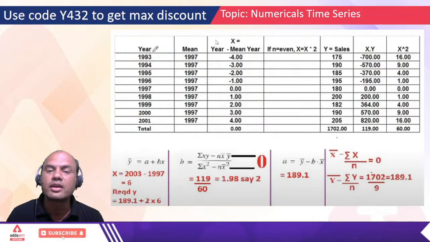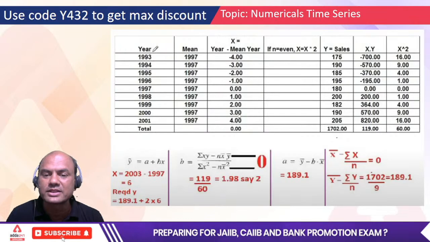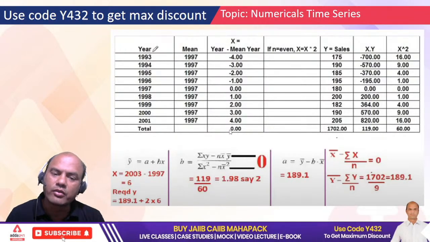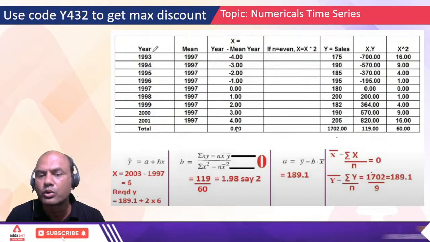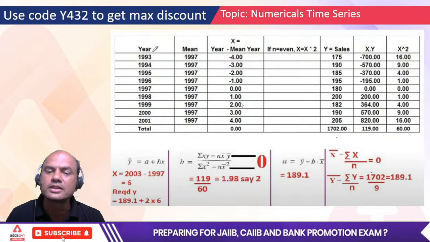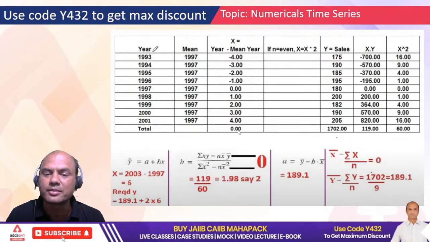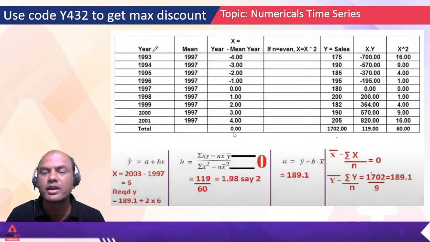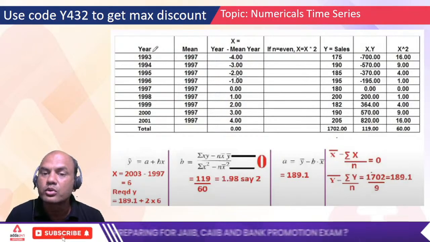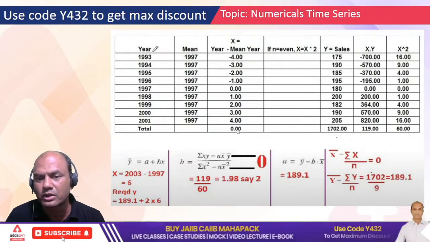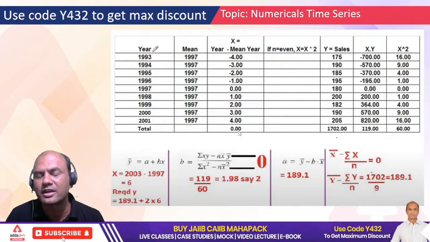Now what have we got? Summation of x, the total of x, is 0. Now if the total of x is 0, what will be the average? What is average? Total upon number of elements, isn't it? So 0 upon 9, so the answer is 0. So summation of x is 0 and x bar, or average, is also 0. Remember this: total of x and average of x bar is 0.